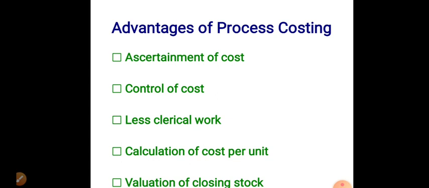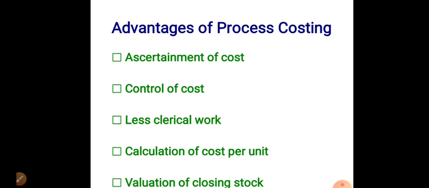Cost control is possible because of process costing, because here we are finding out the cost of each process. So we can analyze where we need to control the cost, in which process the cost is high, in which process cost is less, where we can do the cost cutting, etc.